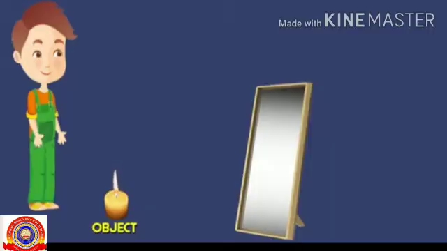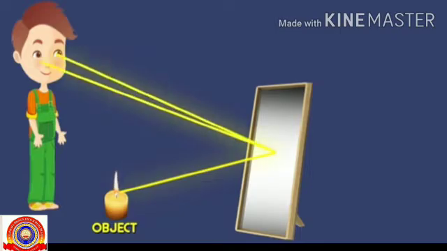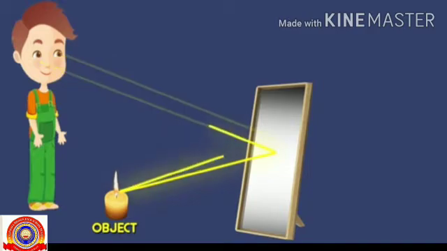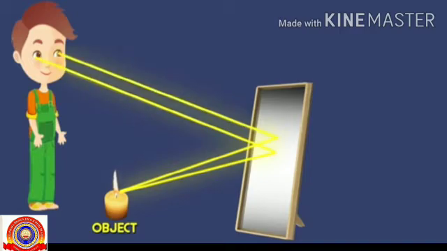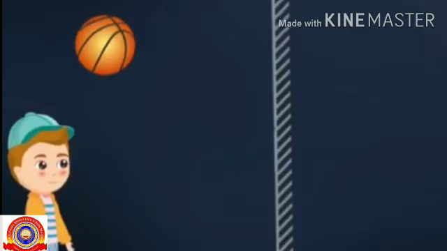Next one, image formation by a plane mirror. Here you can see a source of light, that is a candle, placed in front of a plane mirror, and two rays emerge from the object, strike the mirror and reflect into the observer's eye. And you note that we use the law of reflection to construct the reflected rays here. And if the reflected rays are extended backward behind the mirror, they seem to originate from that point that we can see in this video.